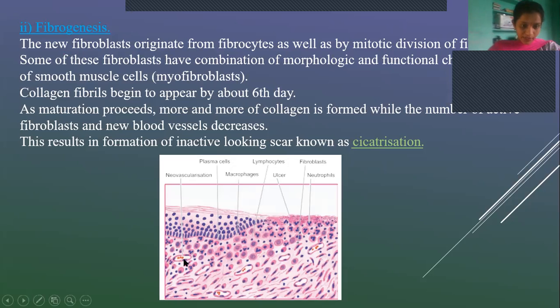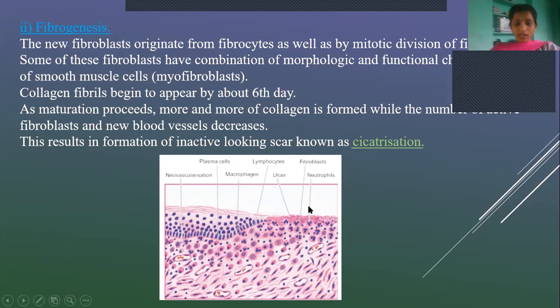This is neovascularization. Whatever red dots are there, we consider as newly formed blood vessels. These are the plasma cells, these are the macrophages, and these are the lymphocytes. So all these are the inflammatory mediators released. Once these are released, they will release certain proteolytic enzymes and cause the dissolution of the endothelium. And when the endothelium is opened, or when the basement membrane is damaged, the production of new blood vessels will be increased, and also these will activate certain growth factors like VEGF, PDGF, and all these growth factors will be released, which help in the formation of further new blood vessels.